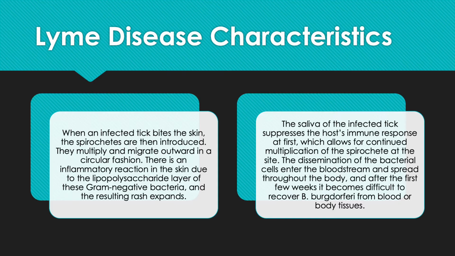Lyme disease characteristics. When an infected tick bites the skin, the spirochetes are introduced. They multiply and migrate outward in a circular fashion. There is an inflammatory reaction in the skin due to the lipopolysaccharide layer of these gram-negative bacteria, and the resulting rash expands. The saliva of the infected tick suppresses the host's immune response at first, which allows for continued multiplication of the spirochetes at the site. The bacterial cells then disseminate into the bloodstream.